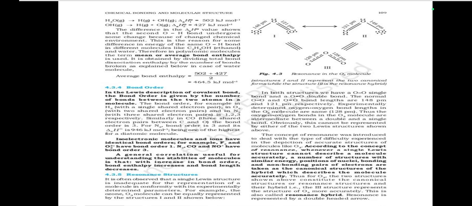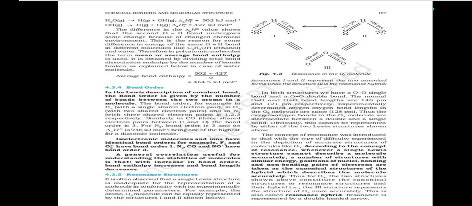This is the reason for some difference in energy of the same OH bond in different molecules, like C2H5OH, ethanol, and water. Therefore, in polyatomic molecules, the term mean or average bond enthalpy is used. It is obtained by dividing the total bond dissociation enthalpy by the number of bonds broken, as explained below. In case of the water molecule, average bond enthalpy is 502 plus 427 upon 2, which is equal to 464.5 kilojoule per mole.